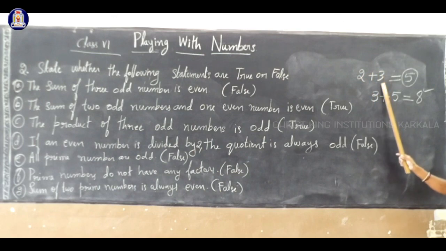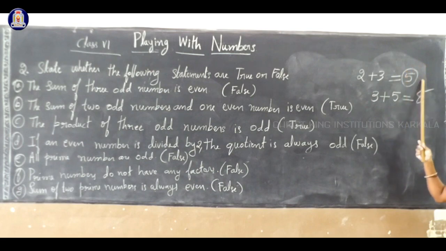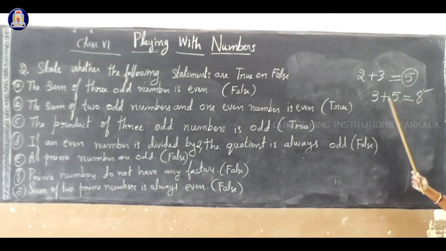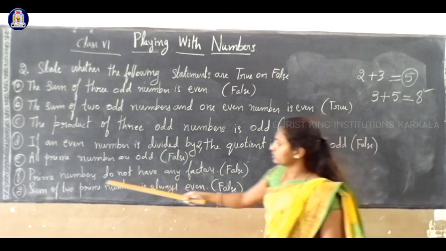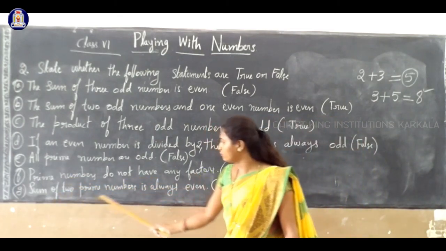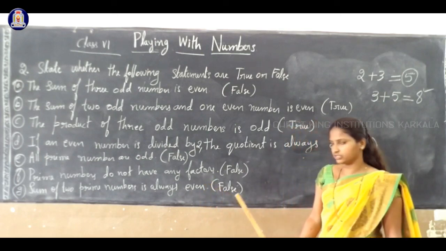So 2 plus 3, these two are prime numbers. If you add these two prime numbers, the answer we got is odd. And if you take one more example here, 3 plus 5, both are also prime numbers. The sum of two prime numbers we got even. So we can say that the statement, the sum of two prime numbers is always even, is a false statement. Clear?